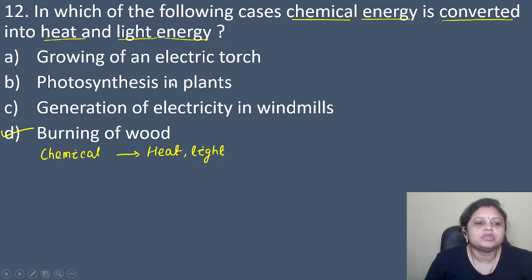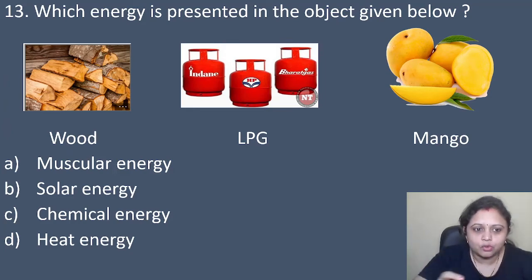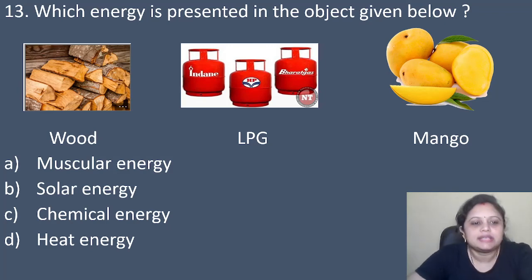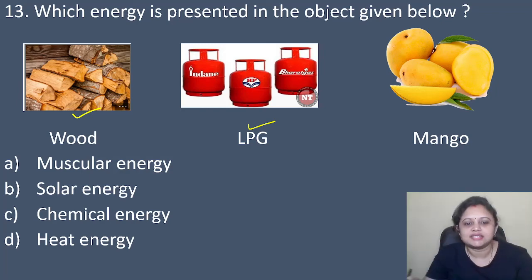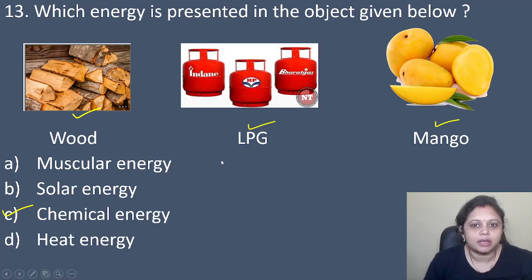Yes, coming to the next question. Which energy is present in the objects given below? Wood, LPG, mango. Option A, muscular energy. B, solar energy. C, chemical energy. D, heat energy. So, this wood, LPG. You know LPG, that is the gas we are using in our kitchen, right? It is packed in the cylinder. And the mango, that is the food. All of them contain chemical energy. Okay. So here the correct answer is option C, that is chemical energy.